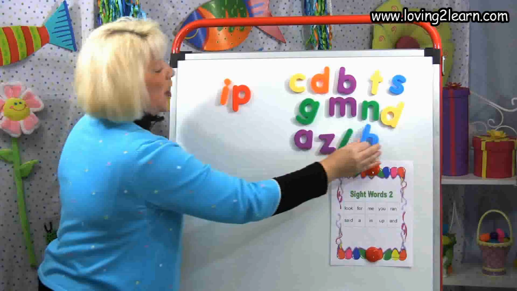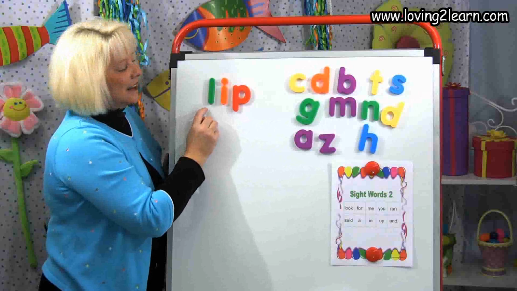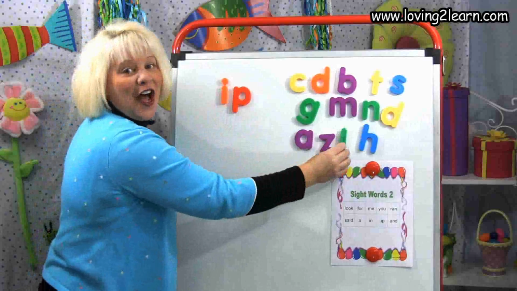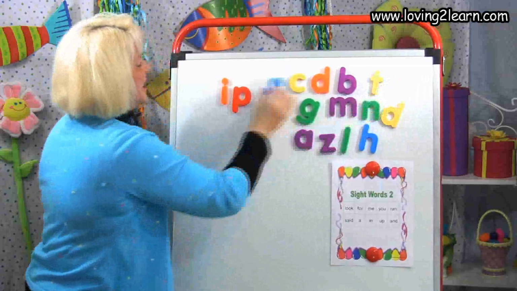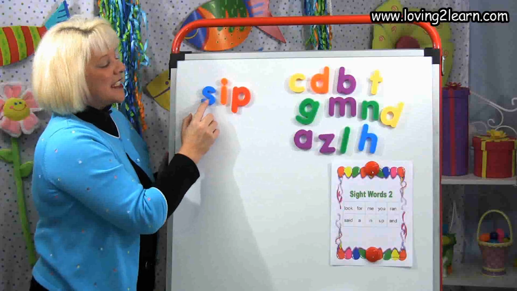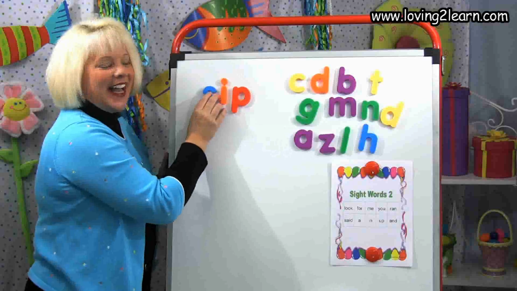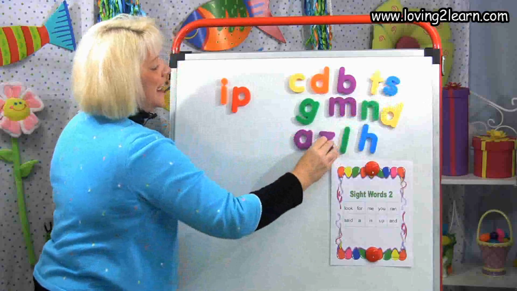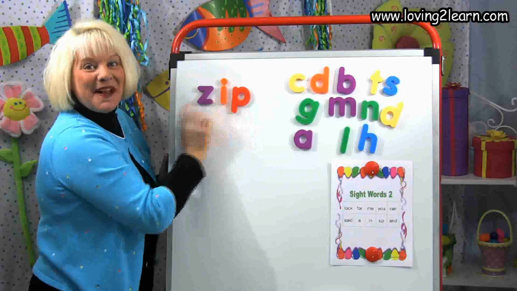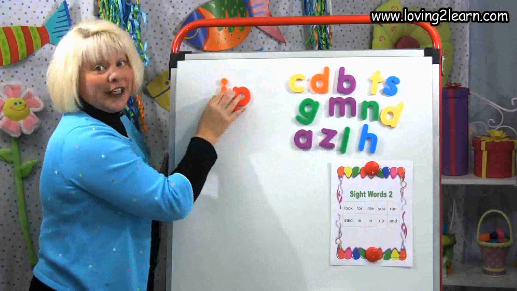I'm taking the H off. I'm getting the L. What word did I make? Lip. Good. I'm taking the L off and I'm getting an S. What word did I make? Sip. Good. I'm taking the S off and I'm getting the Z. Zip. That's right. I'm going to make some words and you're going to tell me what word they are.